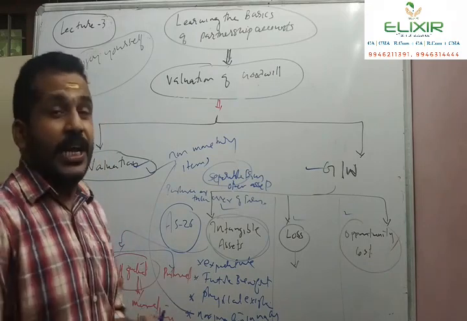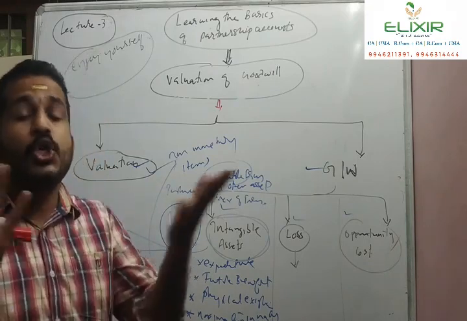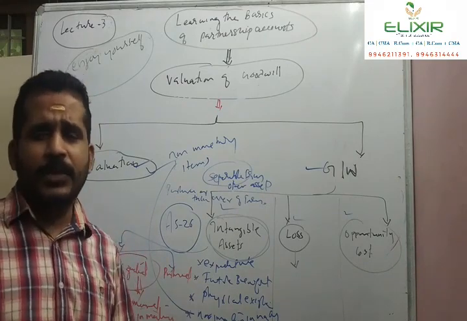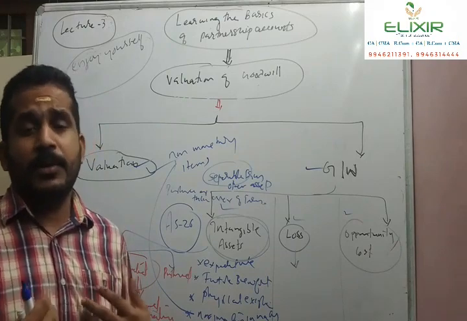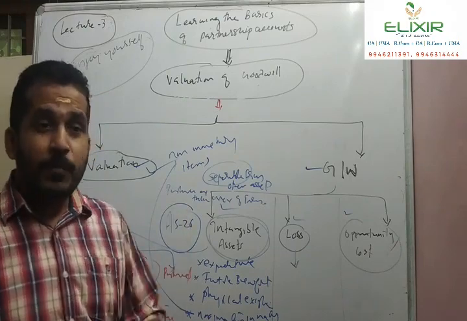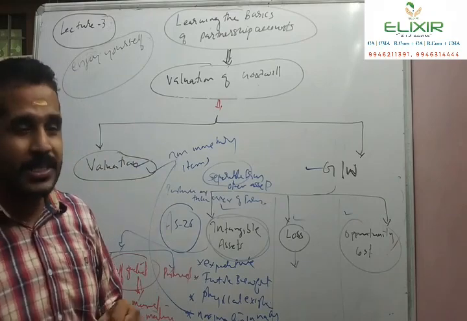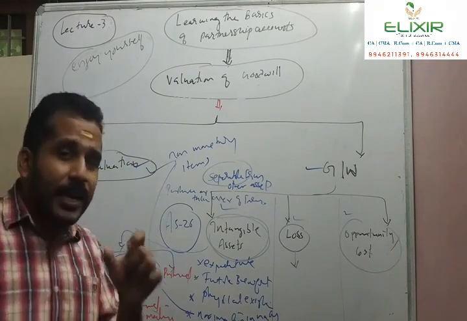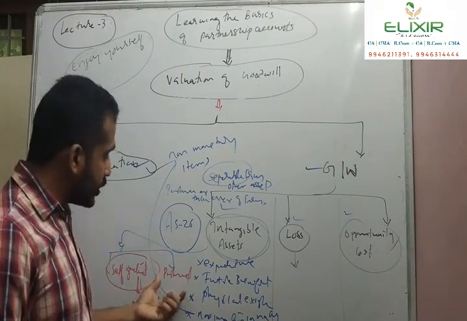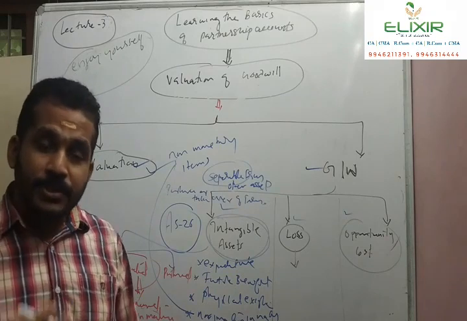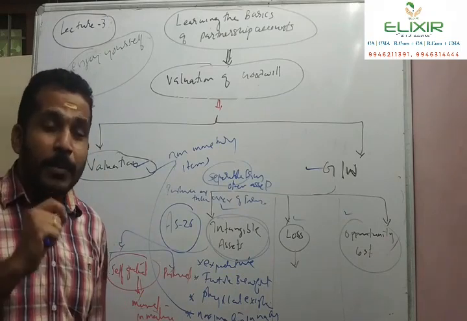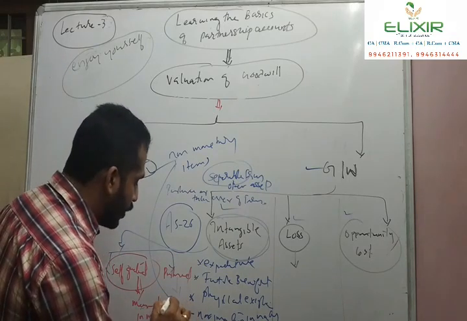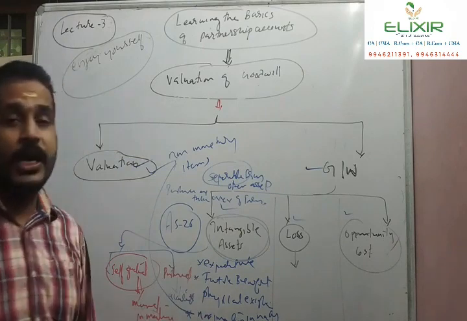But in the case of purchased goodwill, for example, when I purchase Jio, which has a good reputation all over the world, I am a telecommunication company purchasing Jio. In such a case, I will purchase the name also, the goodwill also, because then only I can increase my sales, my revenue. That goodwill is called purchased goodwill. It can be accounted because I am paying a price for the purchase of that goodwill.